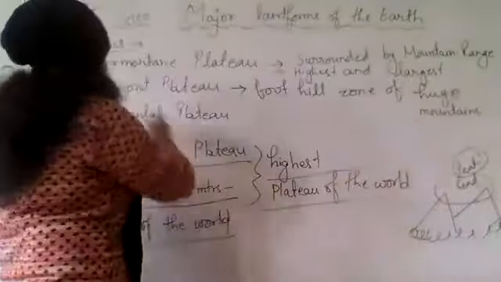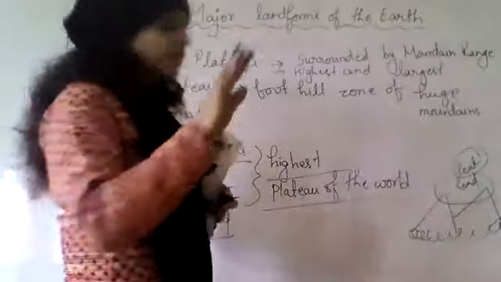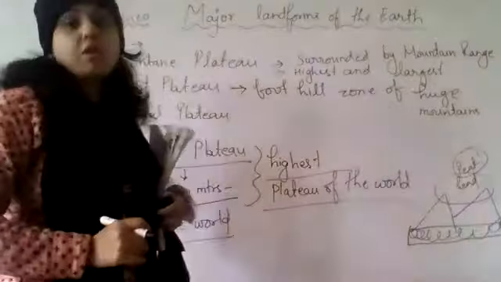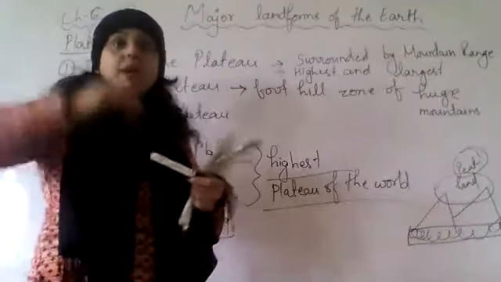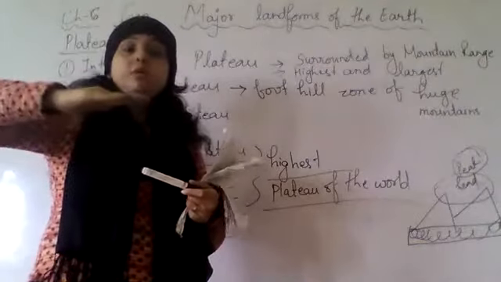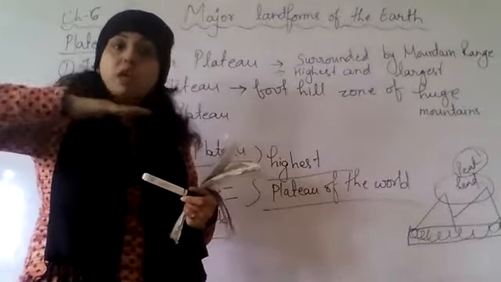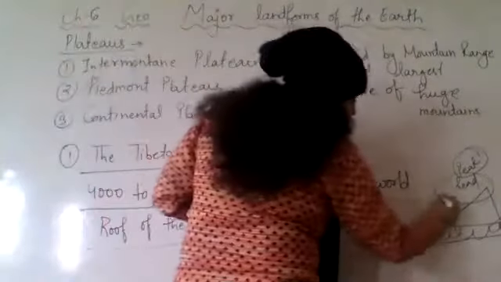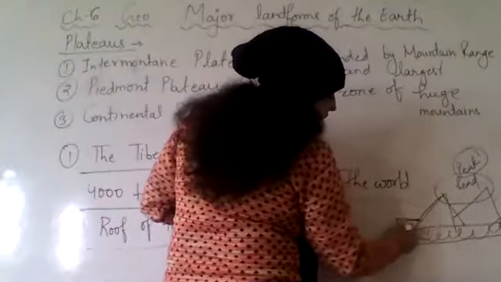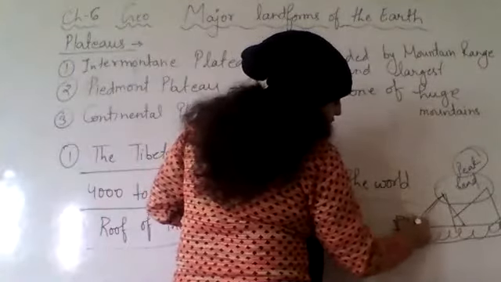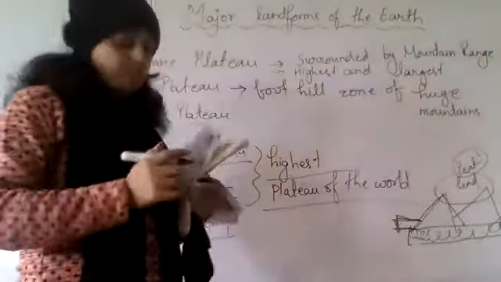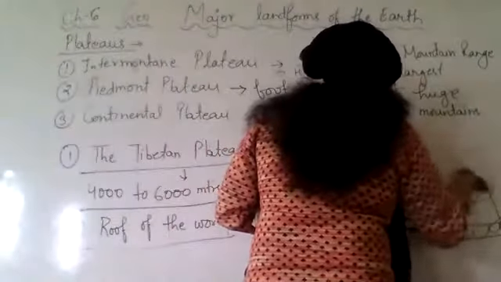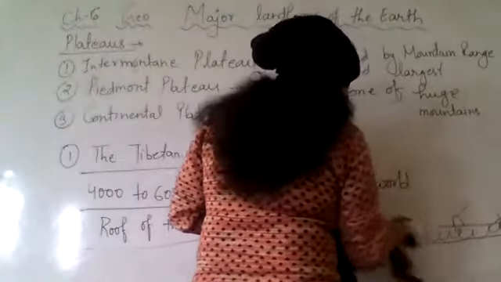So these piedmont plateaus are basically on the foothill of the huge mountains. Understood? The big mountains, near their foot, that means at the down bottom of the mountain, you will find the plateaus. Like you have these mountains like this. So here you can find the plateau. This is the foothill. Understood? So like this, at the bottom of the mountains you will find the piedmont plateaus. Okay.